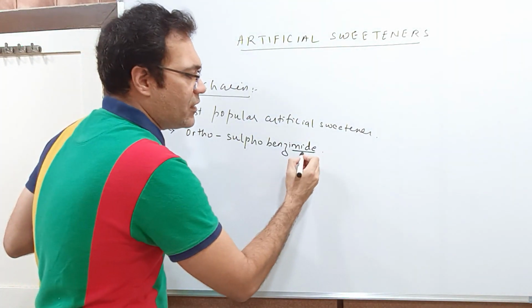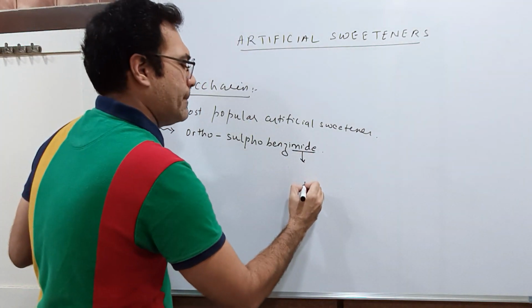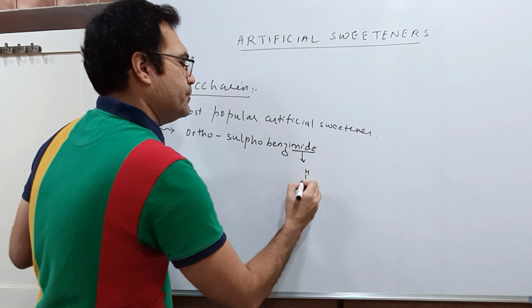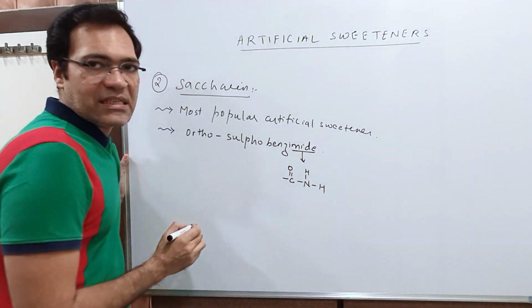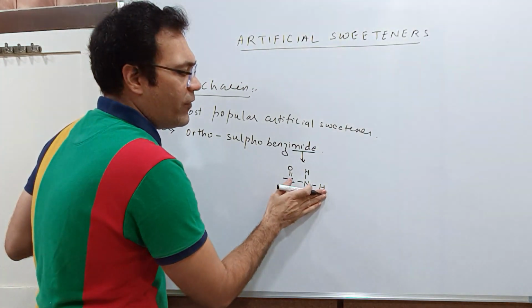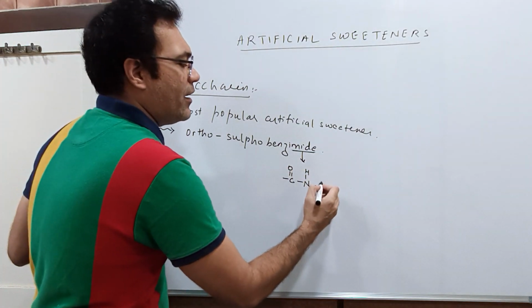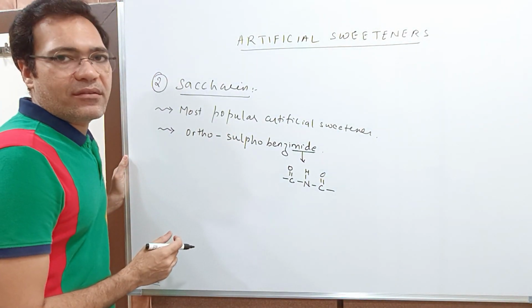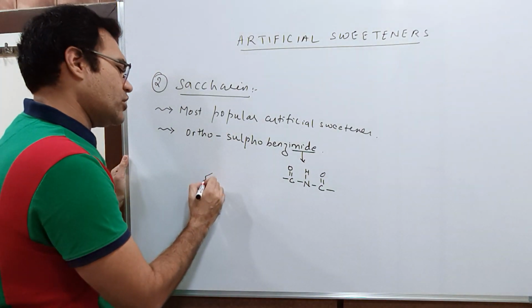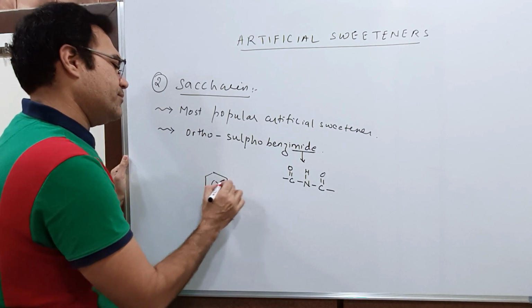Let us first understand the meaning of this word imide. This is amide, right? Now if I replace this H by again an acyl group, so now it becomes an imide. So students, look at the structure of saccharin.